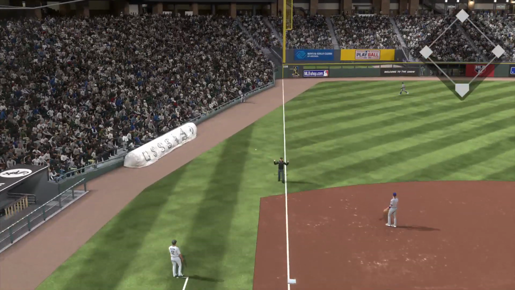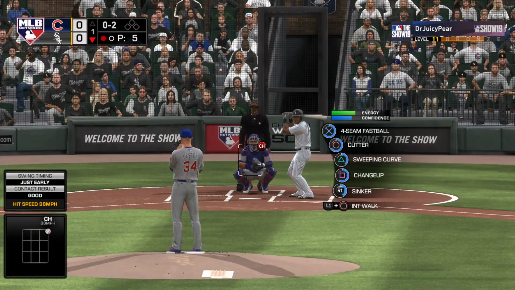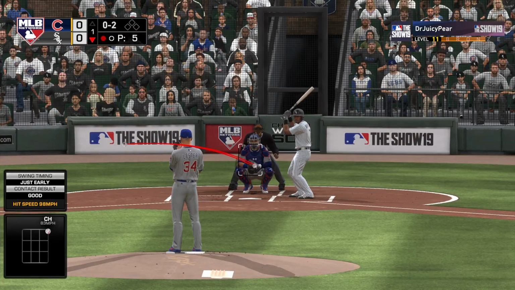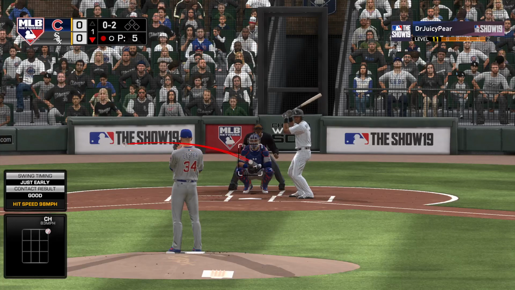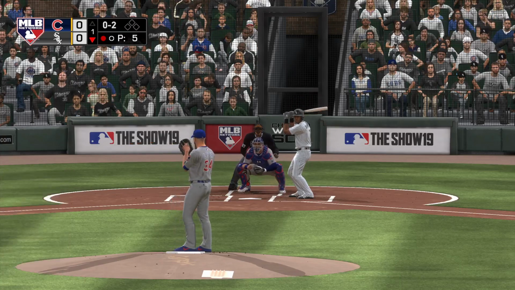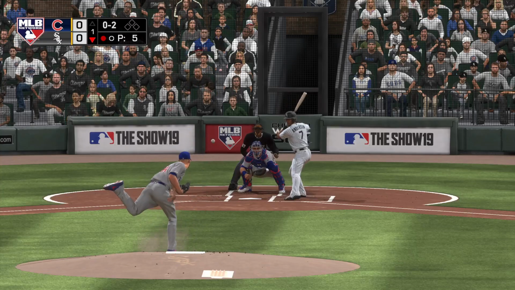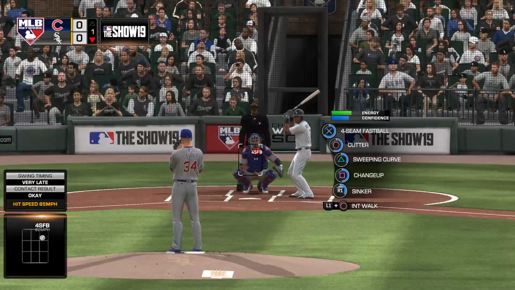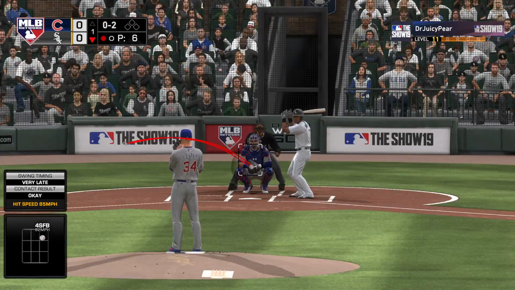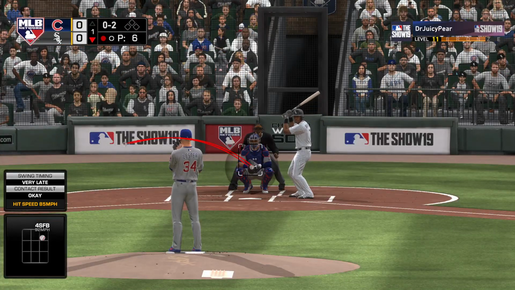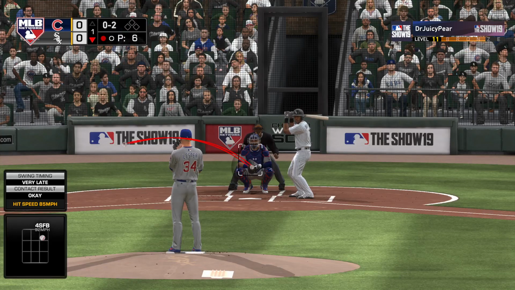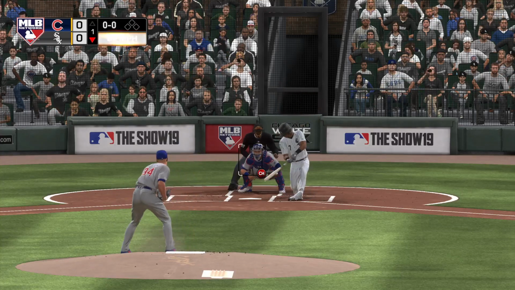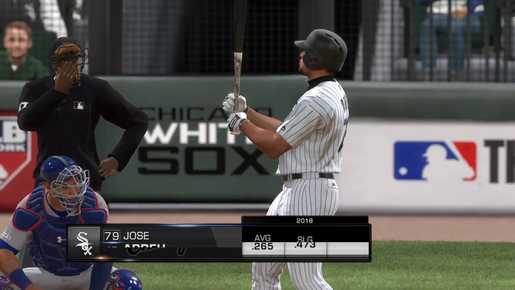Ripped down the line. But that'll get fouled. It's 0-2 now from Lester. Line to the right side, but a foul ball. The next 0-2 is swung on and missed, strike 3.